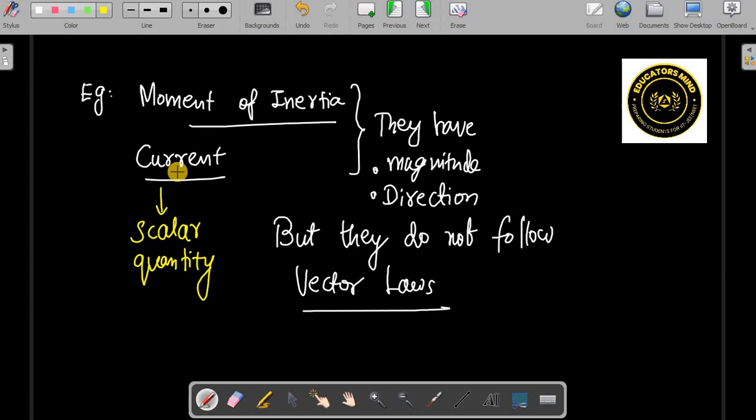Tensor is a different category of quantities. They have magnitude and direction, but are treated in a different manner. They don't follow vector laws, but they are not categorized as scalars. But current is not a tensor.